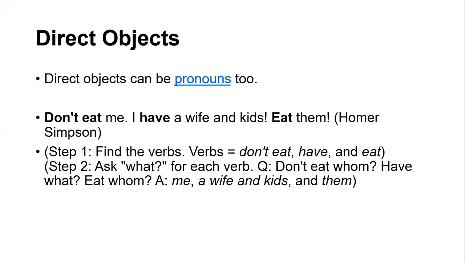Them, eat them. And if I say have what? Have what? A wife and kids. So me and them both are what? Pronouns, and a wife and kids are nouns. So when we talk about direct objects, it's not necessary that a noun will be the direct object all the time. Sometimes your pronoun can be the direct object.